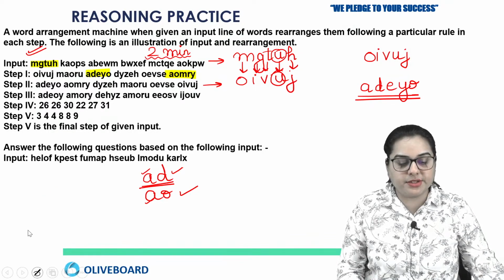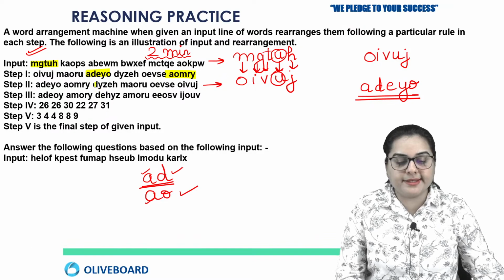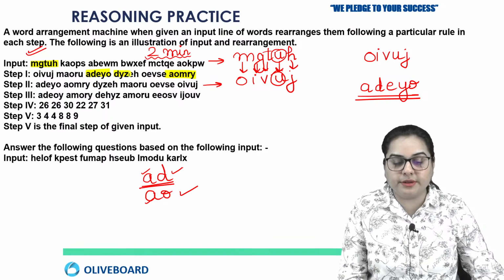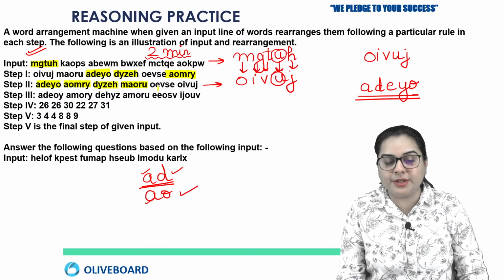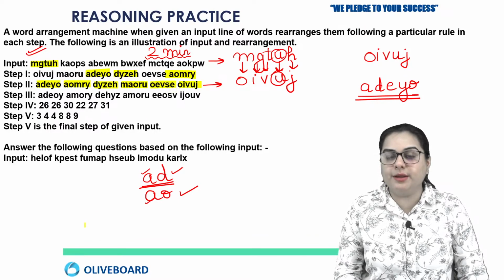Now the next thing that you have to check is, after A, next should be D. So the same thing is happening: A, D, E, Y, O, A, O, M, R, Y, D, Y, Z, E, H. So A, then D, then the next alphabet is M, M, A, O, R, U, OEVSC and then OIVUJ.